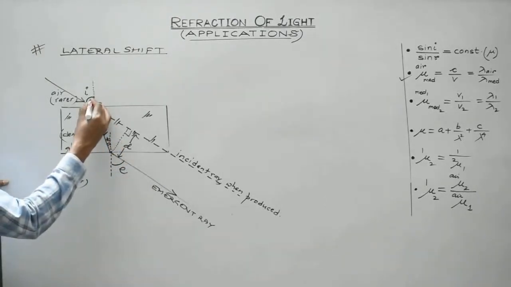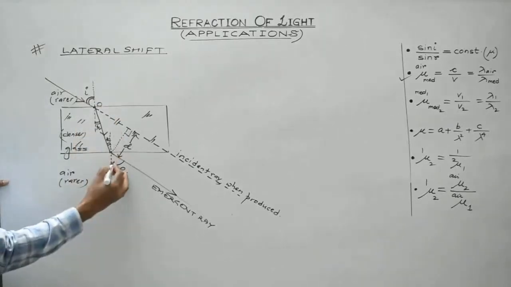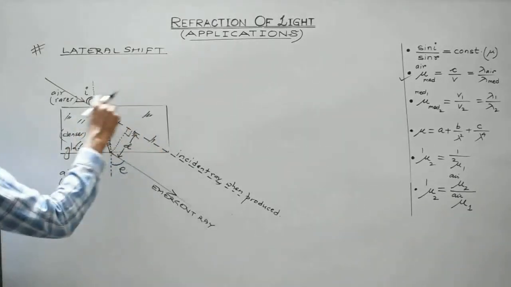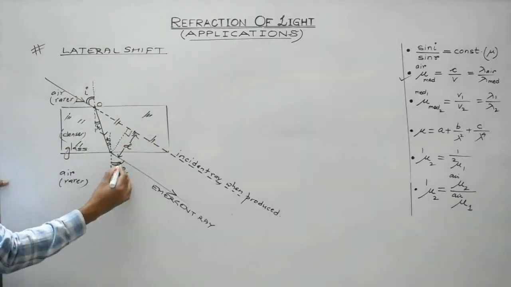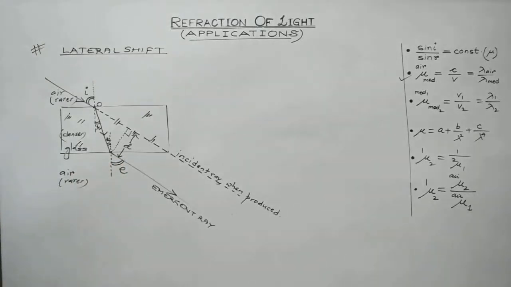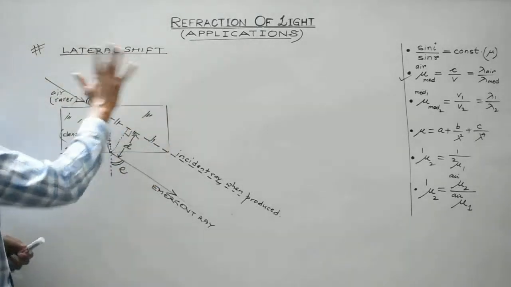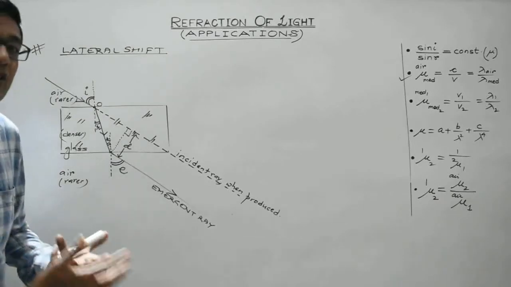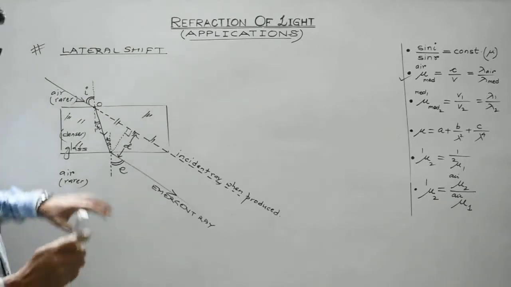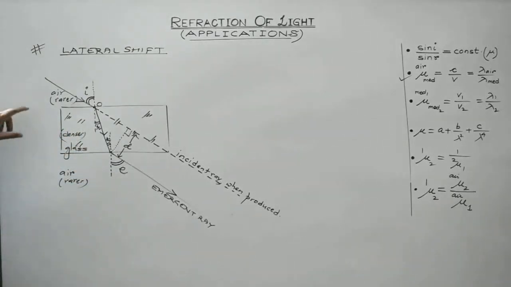And by simple mathematics, by using Snell's law, it can be easily verified. For a parallel sided glass slab, angle I is equal to angle E. Right? So this phenomenon is known as lateral shift. It's because of refraction of light. Again, I repeat, students, this is a parallel sided glass slab.